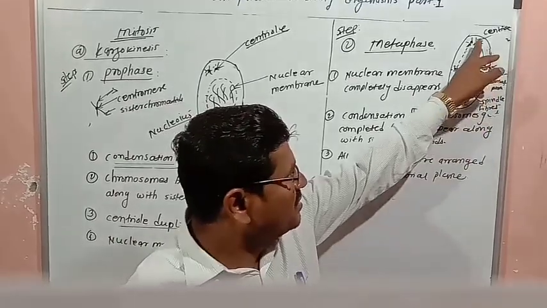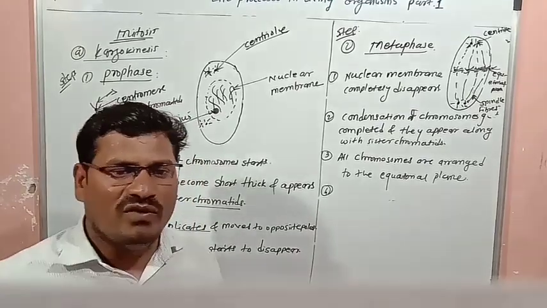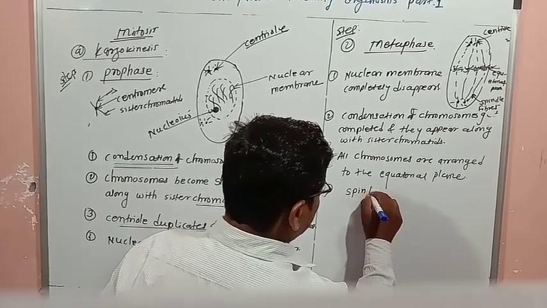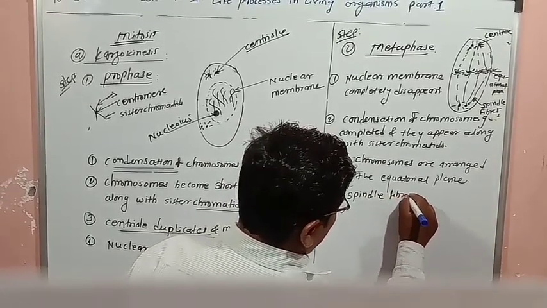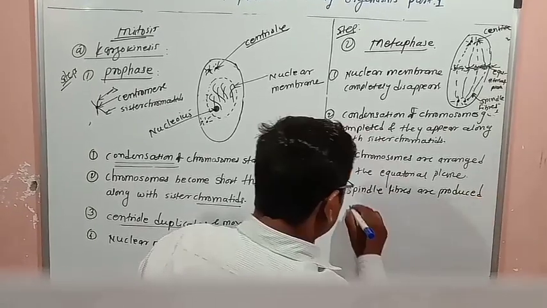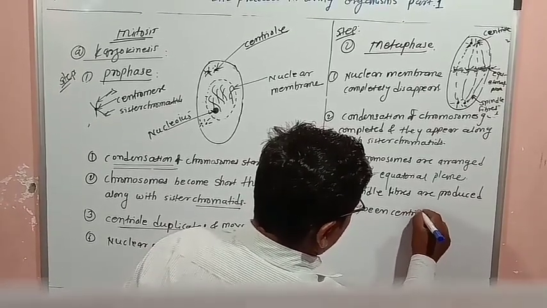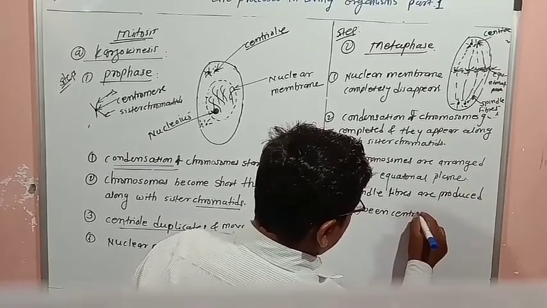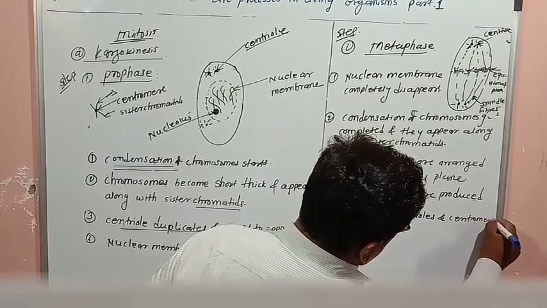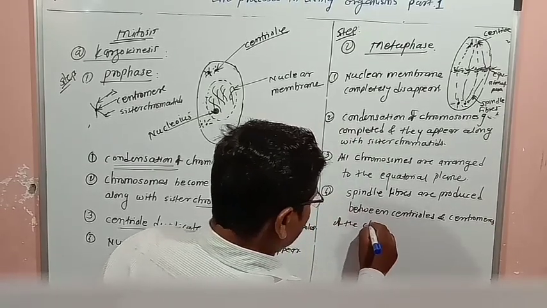So centrioles and centromeres are joined by the spindle fibers, produced between centrioles and centromeres of the chromosomes.